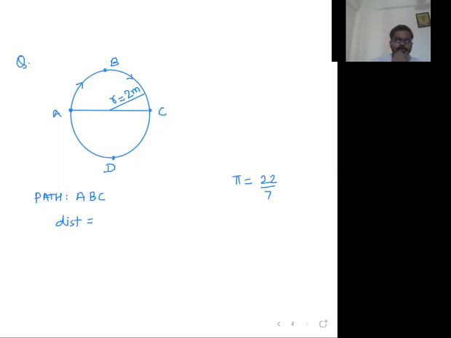Okay, Aryan, we'll cross check your answer. Okay, Vedant, we will cross check your answer. You have to find out the distance for the path ABC. A to B, B to C. How much distance will be traveled?